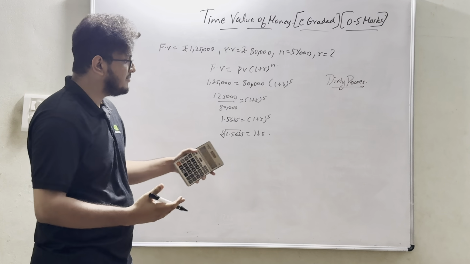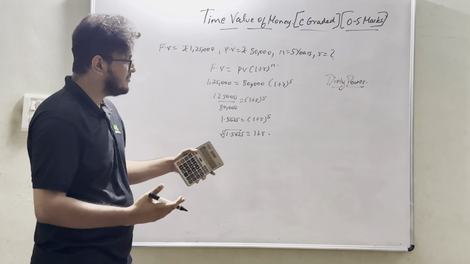So how will we calculate this 1.5625? First make sure that you take 1.5625 and square root it 12 times. Yes, only square root 12 times. Don't touch anything else. So 1.5625: 1, 2, 3, 4, 5, 6, 7, 8, 9, 10, 11, 12. So 1.0001 is what I am getting. Yes, square root 12 times. So 1.0010896 we are getting. Make sure it is this one. So minus 1, that is step 2, after step 1.